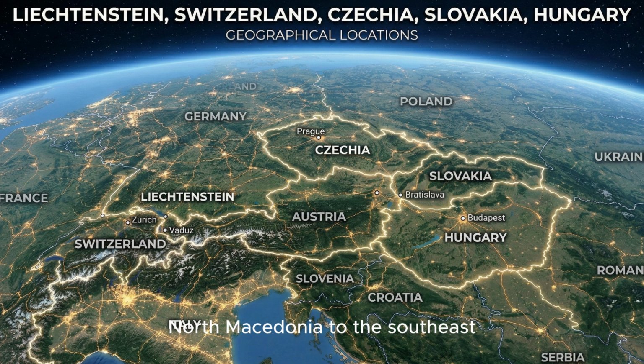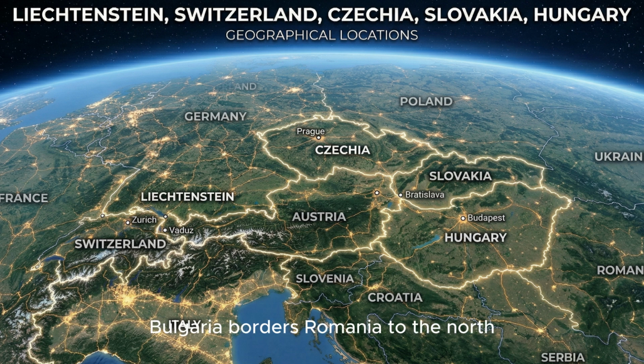Montenegro borders Bosnia and Herzegovina to the north, Serbia to the east, Kosovo to the northeast, Albania to the southeast, and has an Adriatic Sea coastline to the west. Kosovo borders Serbia to the north and east, North Macedonia to the southeast, Albania to the southwest, Montenegro to the west, and is landlocked. Albania borders Montenegro to the north, Kosovo to the northeast, North Macedonia to the east,